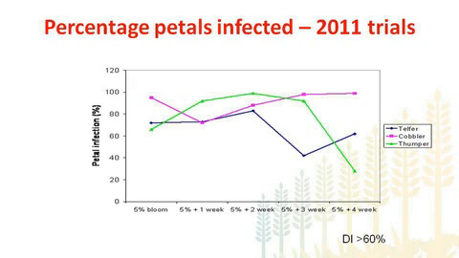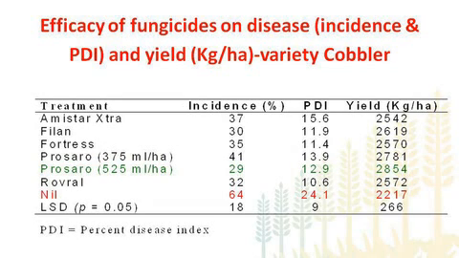Now coming to the efficacy of fungicides on disease. We did some trial work last year to look at the effectiveness of various products on the disease severity and yield of canola varieties. We used various products, some registered and some unregistered, because we didn't have much information on whether we have efficacy of these products under our situation.